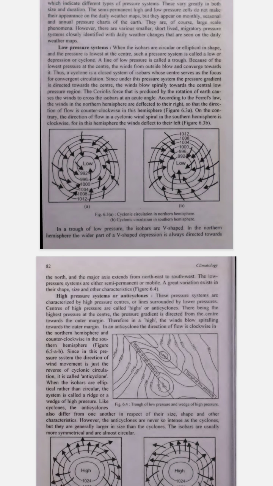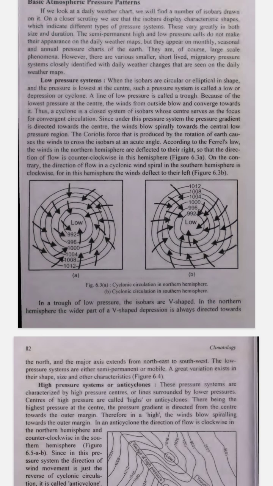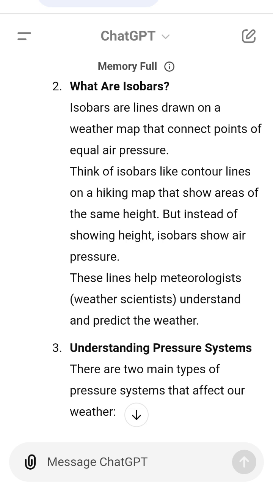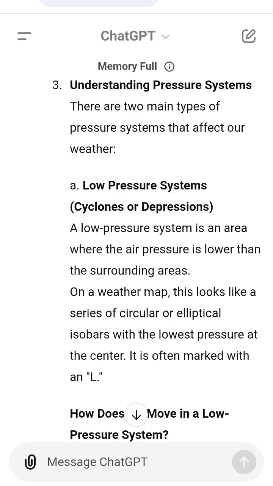5. How do pressure systems move? Semi-permanent high and low pressure cells don't change much. They stay in more or less the same place and can be seen on long-term weather maps, like monthly or seasonal maps. Smaller, short-lived pressure systems move around and change quickly. These are the systems we often see on daily weather maps.